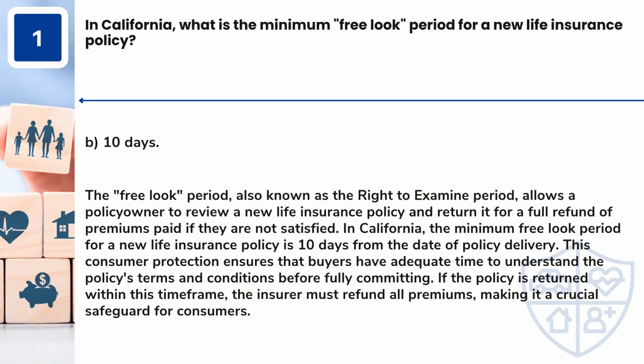Answer: B. 10 days. The free look period, also known as the right to examine period, allows a policy owner to review a new life insurance policy and return it for a full refund of premiums paid if they are not satisfied. In California, the minimum free look period for a new life insurance policy is 10 days from the date of policy delivery.